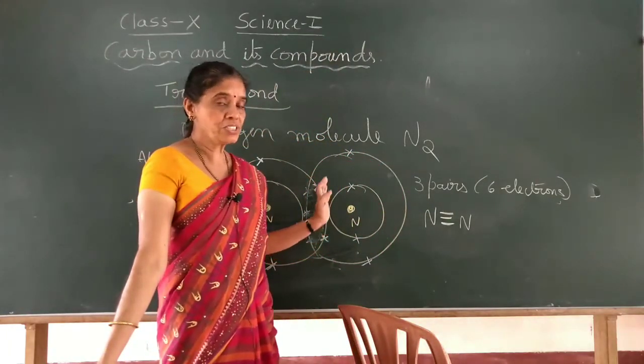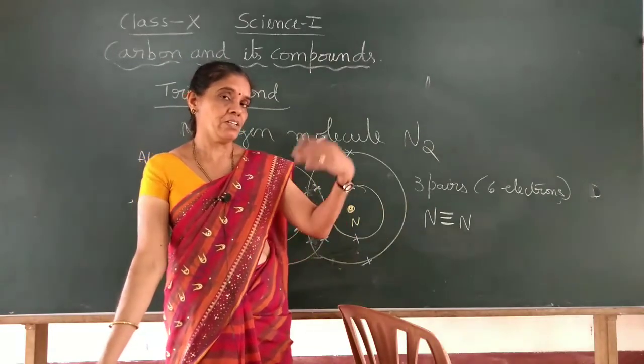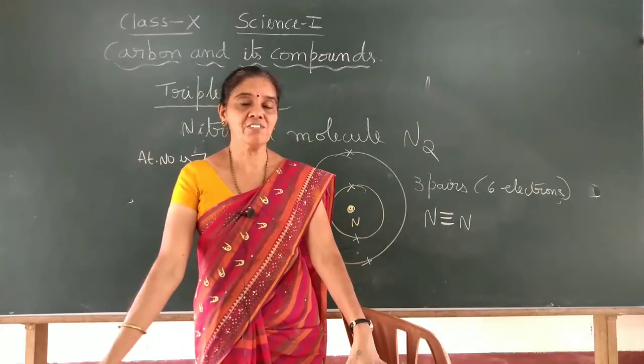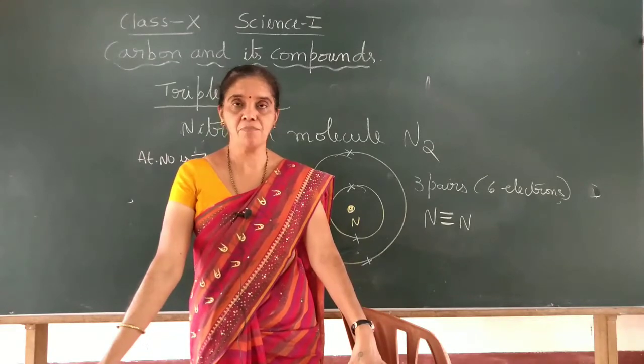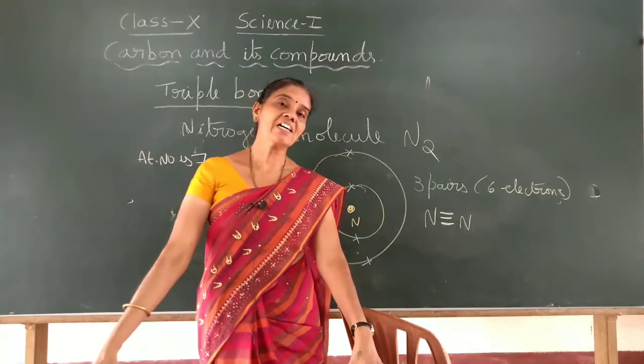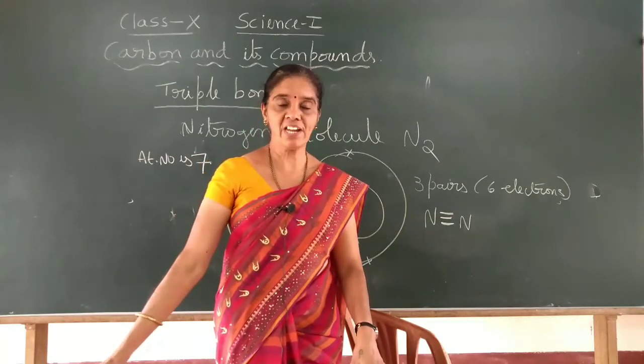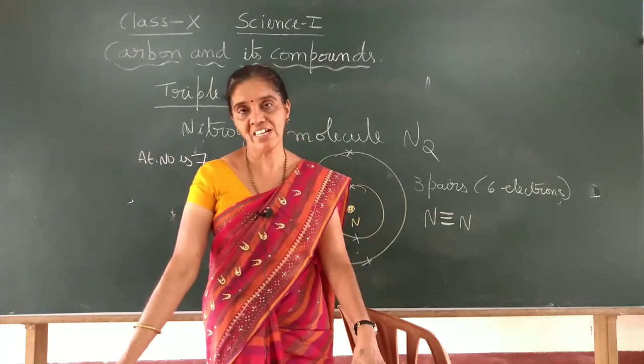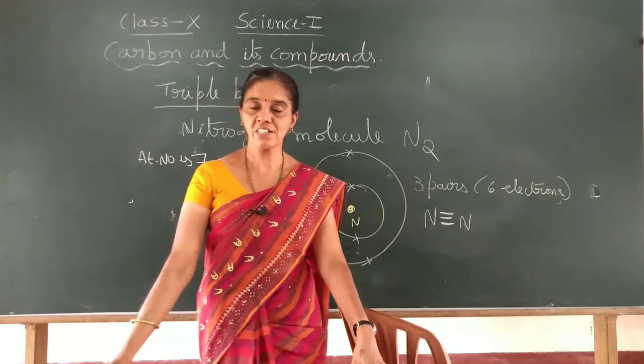If one atom gives an electron completely to another atom, it becomes an ion, a charged particle, and this charged particle helps in the conduction of electricity. That is why ionic compounds are good conductors of electricity, either in molten state or in solution.